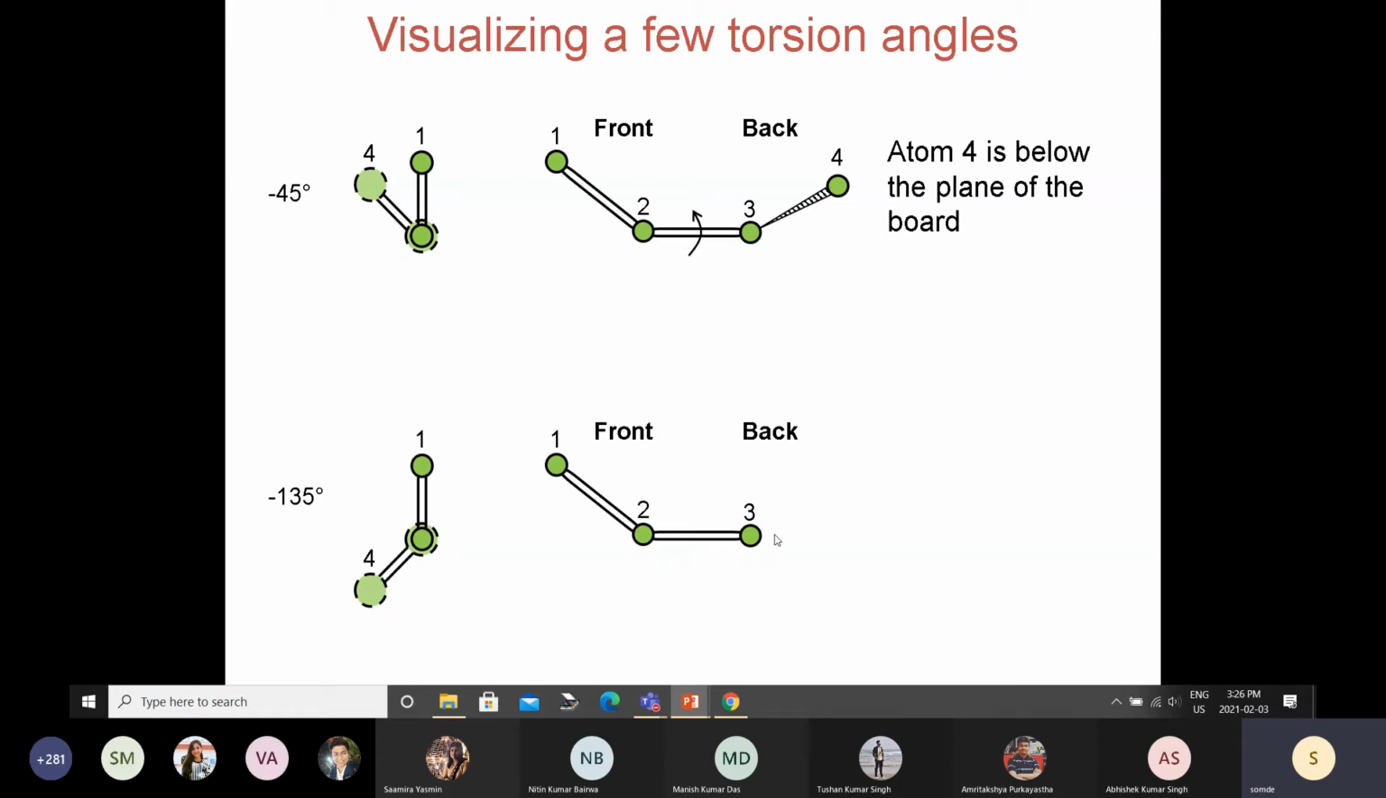What about this one? Will it be up or down? And the second question is whether it will be like this or whether it will be a solid wedge.